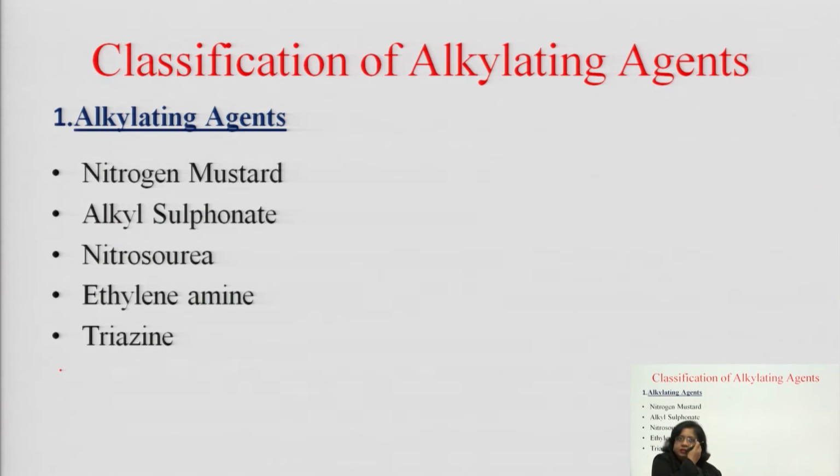Here alkylating agents are further subclassified into nitrogen mustard, alkyl sulfonate, nitrosourea, ethylenimine and triazine. So, we will discuss the mechanism classification-wise, considering each individually. First I will take nitrogen mustard.